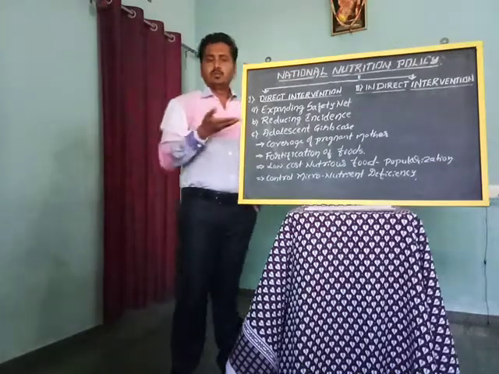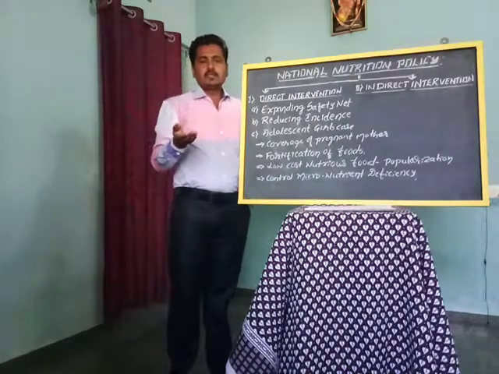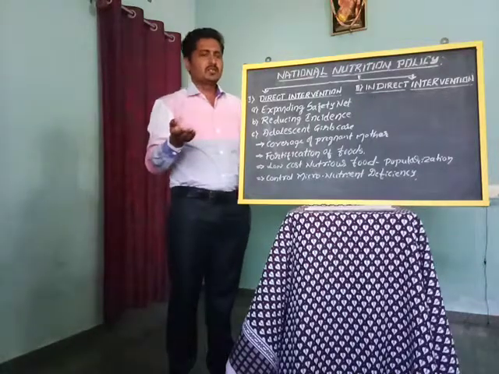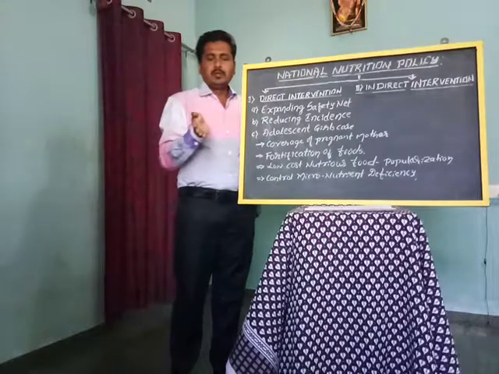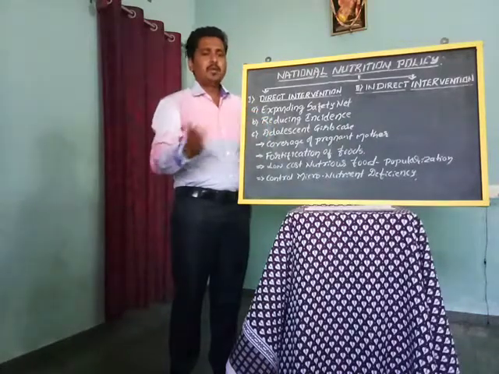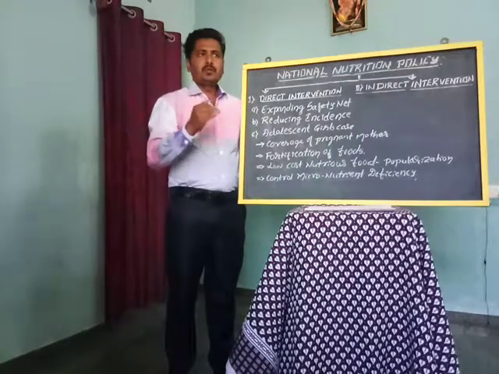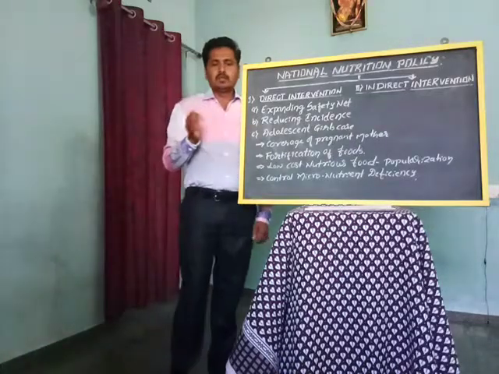It also includes programs like ICDS, the Integrated Child Development Services scheme. It benefits infants, children and mothers. ICDS reduces the infant mortality rate and maternal mortality rate.